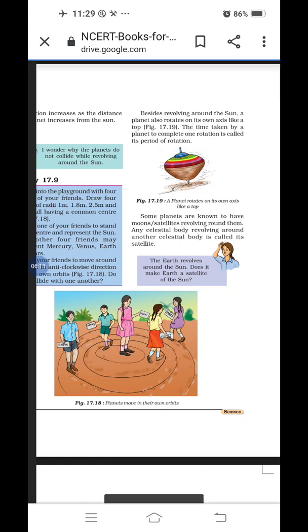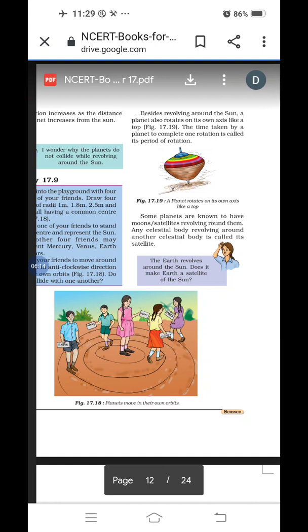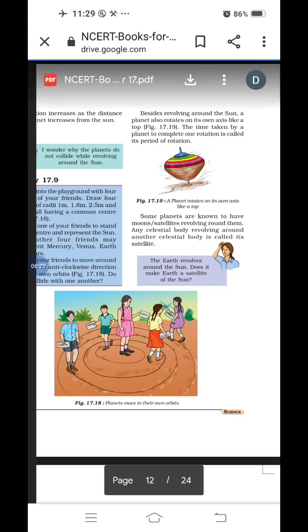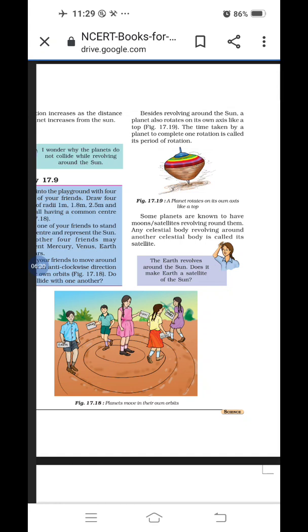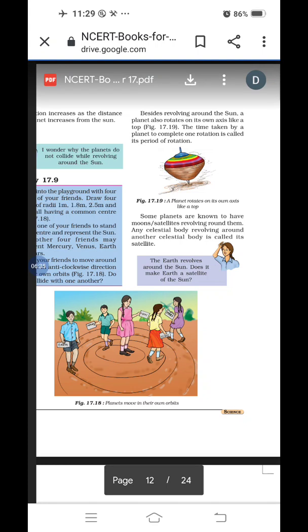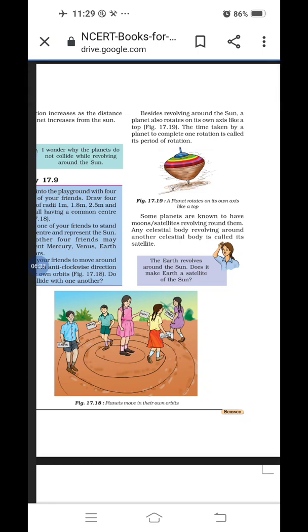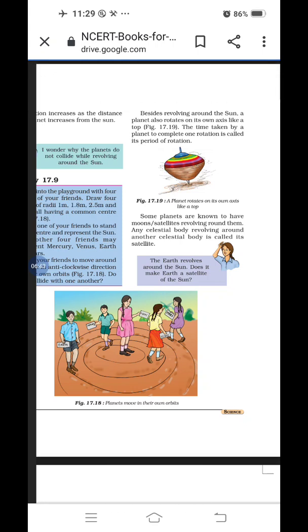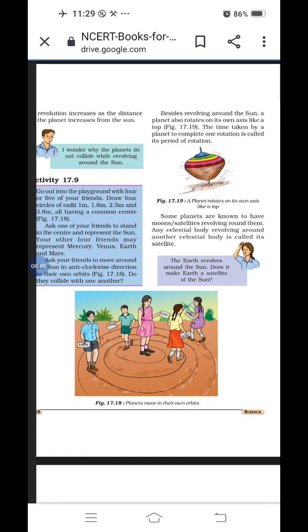In the period of rotation, a planet rotates on its own axis. It completes one cycle, one rotation itself. That is called the period of rotation. That is the difference between the period of revolution and the period of rotation. Is it clear? Some planets are known to have moons or satellites that revolve around them. When a celestial body revolves around another celestial body, it is called a satellite, or a moon.